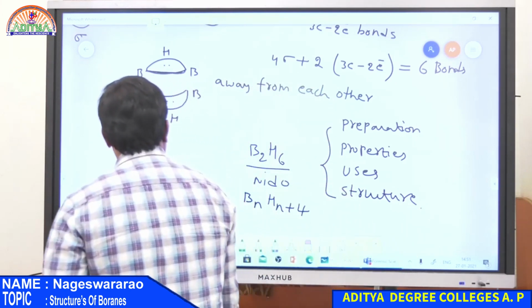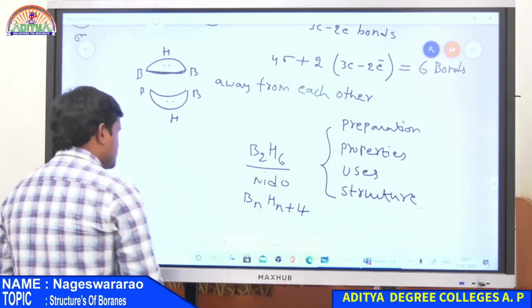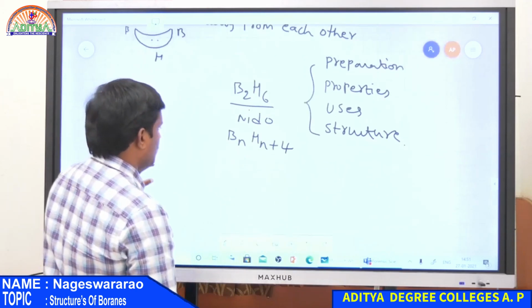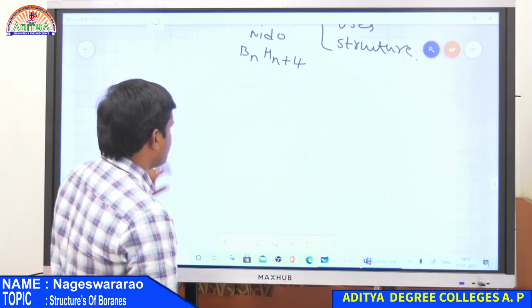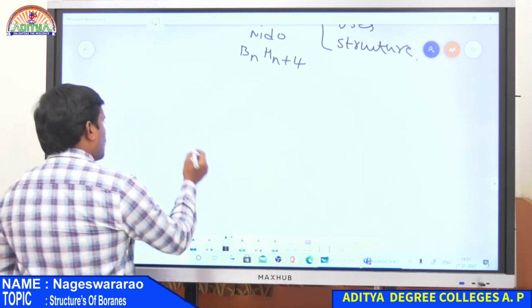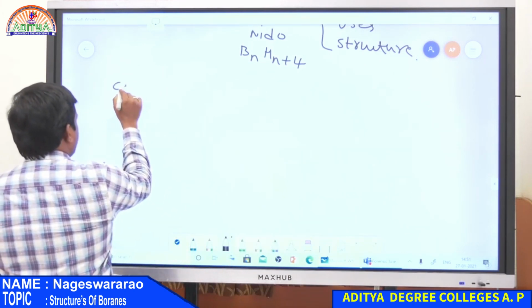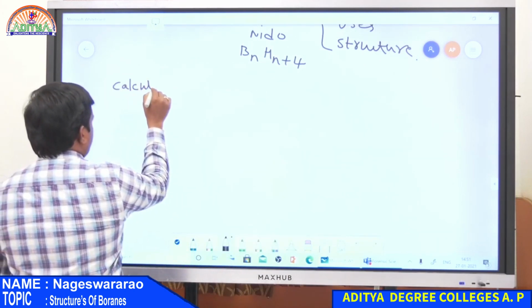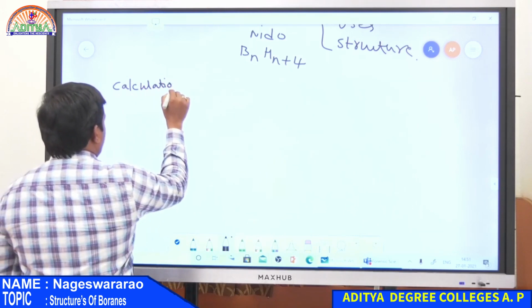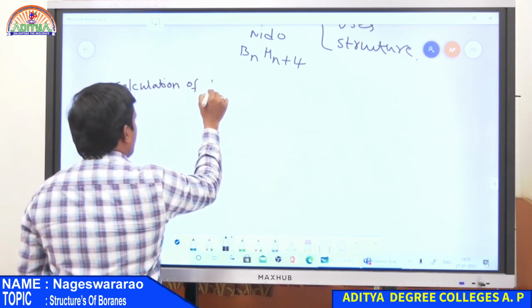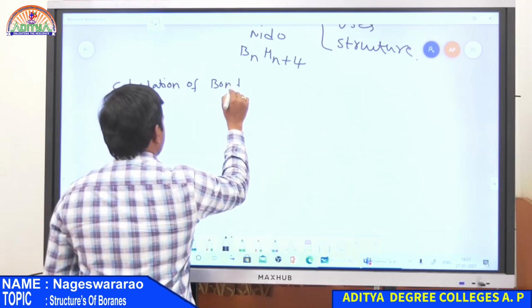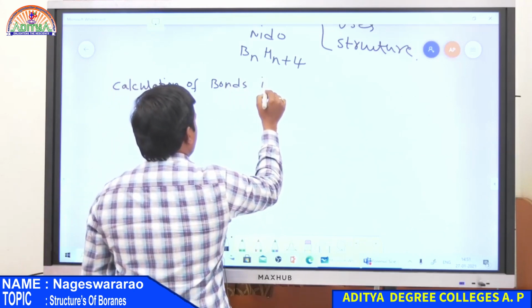Now, how to calculate the number of bonds present in boranes by using a formula? Next heading, calculation of bonds in boranes.